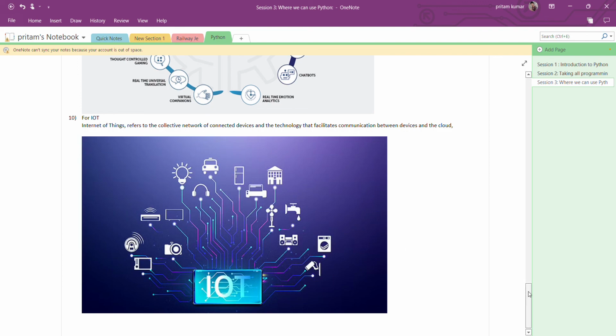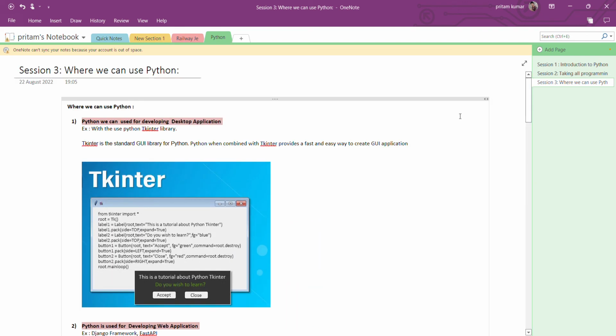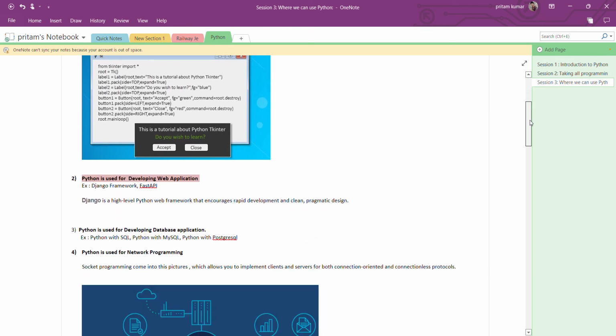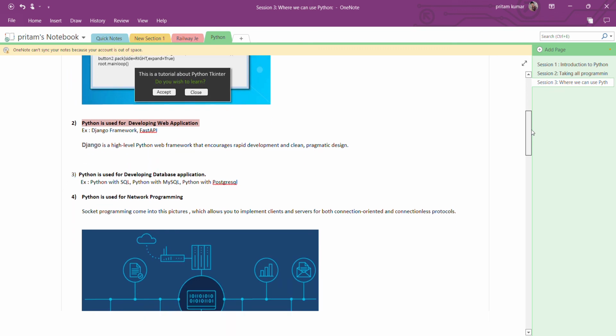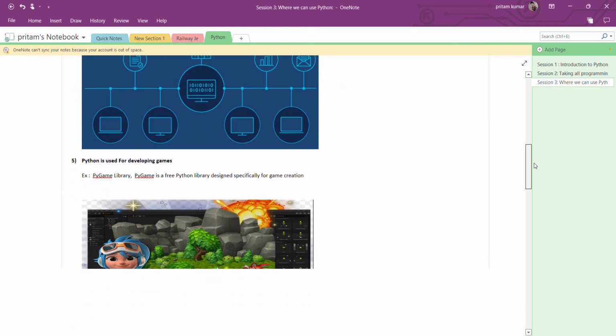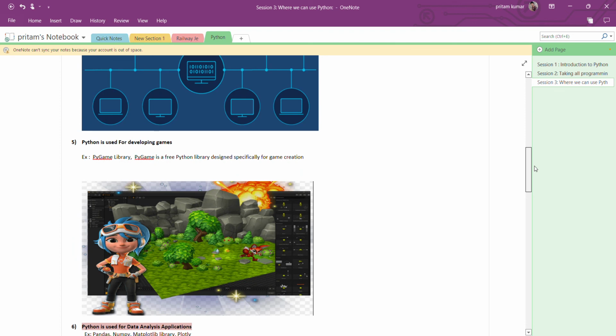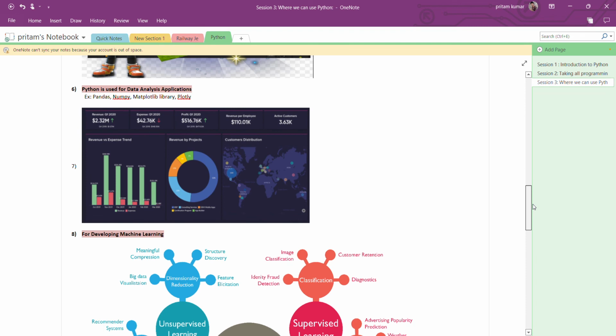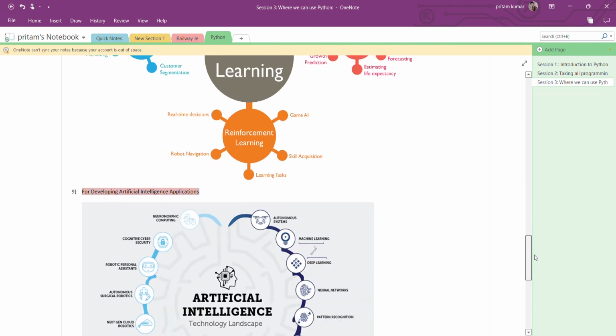For a quick recap, memorize a few points on where we can use Python. Python can be used for desktop applications, web applications, and dealing with databases. We can use it for network programming as well, and for games. We can use Python for data analytics as well, and for machine learning, artificial intelligence, and IoT also.